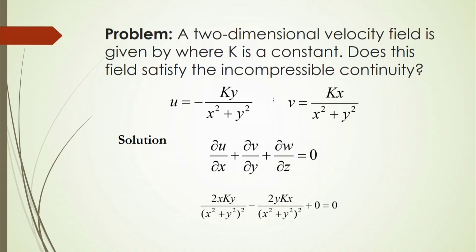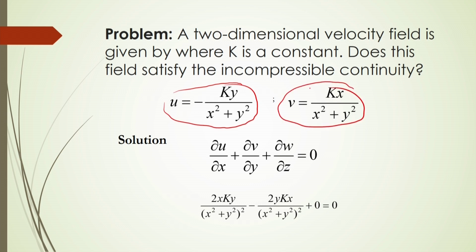Another example, suppose a 2-dimensional velocity field is given to you, where u is equal to minus k y by x square plus y square, and v is equal to k x by x square plus y square, where k is a constant. So, in this case does this velocity field satisfy the incompressible continuity equation or not? In the same way you simply calculate the 2-dimensional continuity equation. In that case ∂w/∂z will be equal to 0. So, only ∂u/∂x and ∂v/∂y you have to calculate.